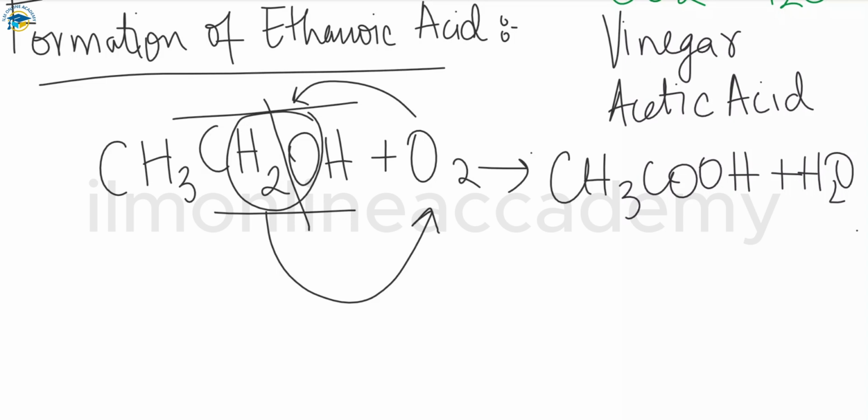We can also produce this by using potassium manganate. Ethanol can be oxidized to ethanoic acid by using an aqueous solution of potassium manganate, which is purple in color but loses its color when it reacts.